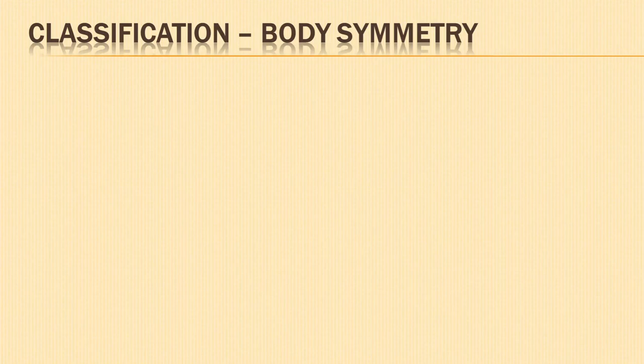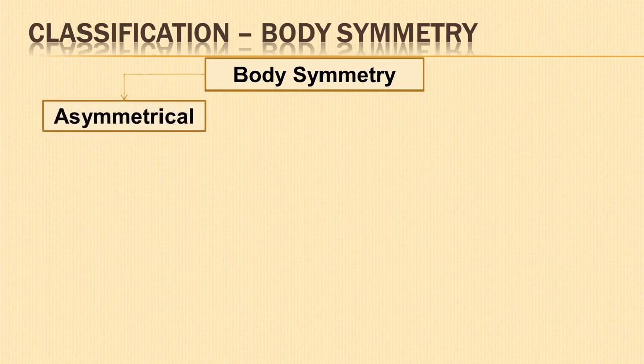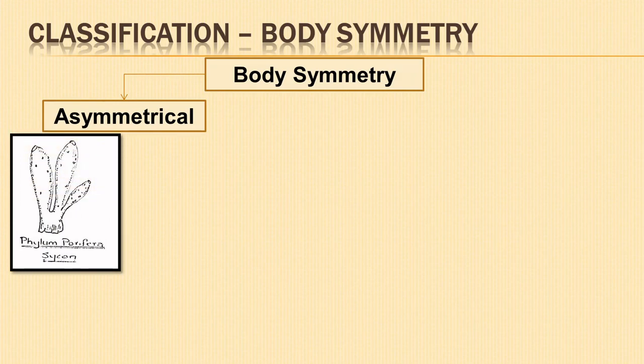Next is animal classification based on body symmetry. Asymmetrical animals. Only members of phylum Porifera, sponges, have no body plan symmetry. The animal body cannot be divided into two similar halves from any plane.